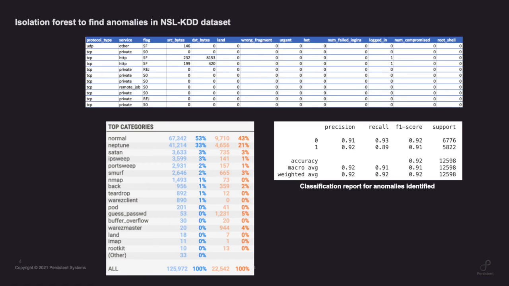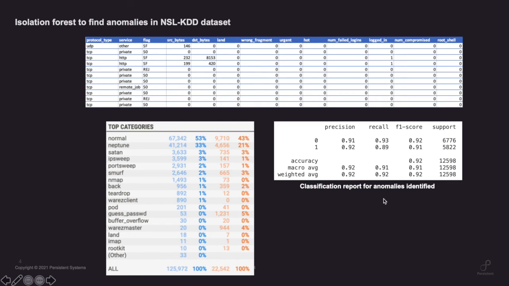The example that we did was using NSL KDD, and NSL KDD, most of you will be aware, is pretty much a network intrusion detection system dataset. It has different features like protocol type, service, flag, etc. And the labels are the anomaly names. So here are the top categories for the anomaly names. It could be normal when there is no anomaly, or different types of anomalies like Neptune, Saturn, IP sweep, and this analysis tells you how the distribution of anomalies is.